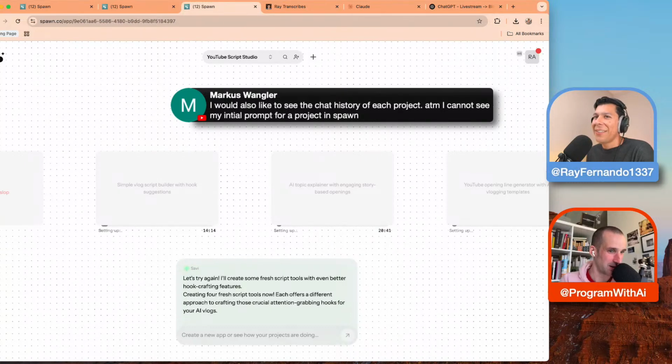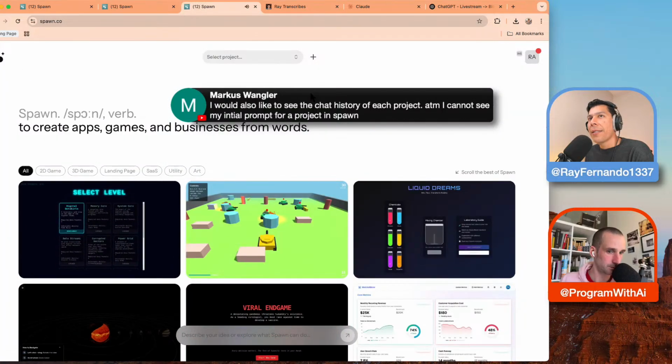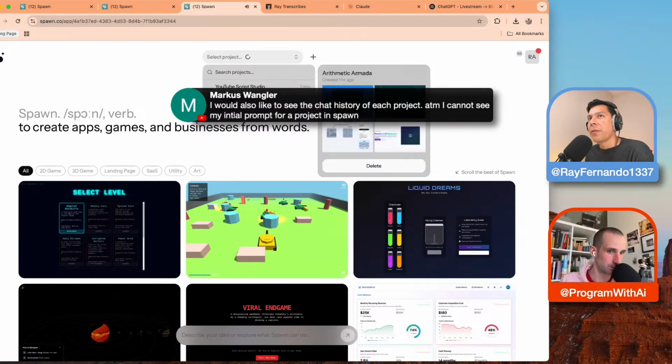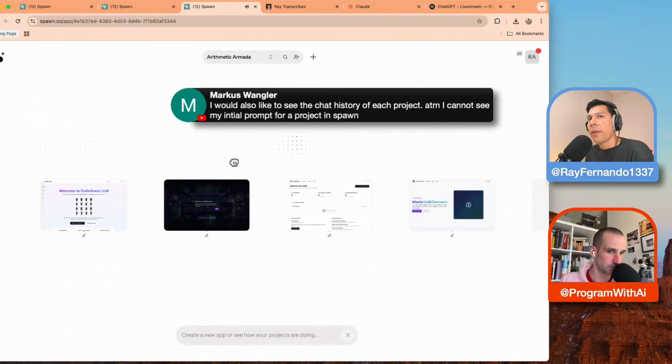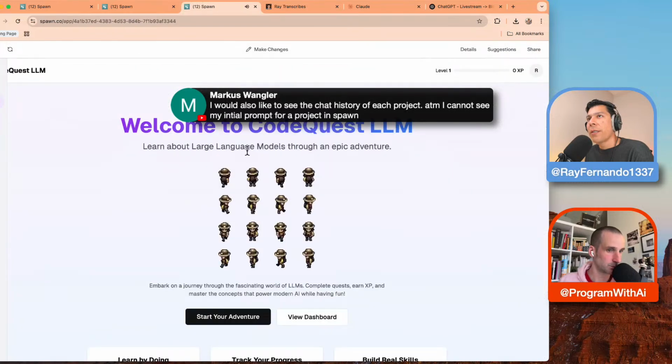Someone says, I would like to see the chat history of each project. I agree with this. At the moment, I can't see my initial prompt for a project in Spawn. That would make sense to me, because that's the way I think about my projects. When I select the first one, I want to see the chat history specifically for this app.